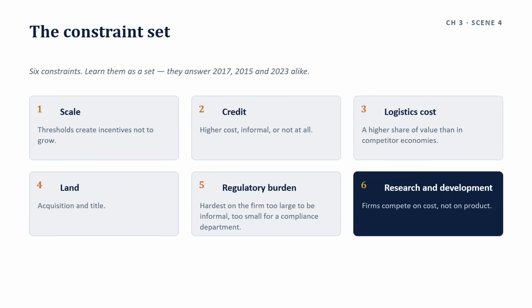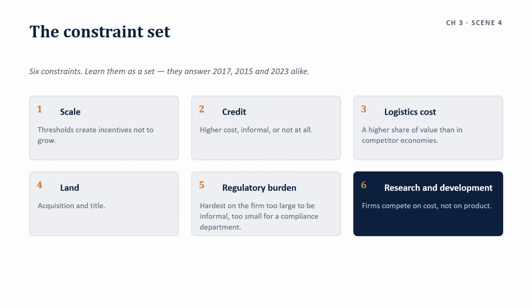Then comes credit. Small firms borrow at higher cost, or informally, or not at all. And third one, logistics cost. Freight and handling absorb a higher share of value here than in competitor economies. Fourth one, land acquisition and title. The constraint chapter 11 traces to the land records gap.